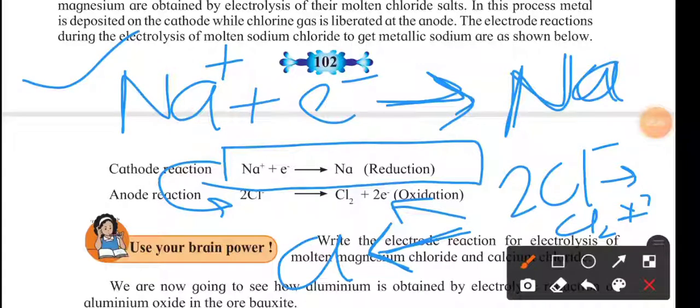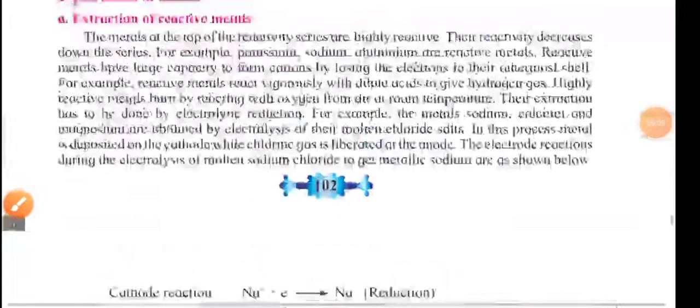So oxidation is the gain of electron and reduction is the loss of electron. I think the concept of reduction and oxidation in terms of electronic configuration, in terms of the electronic definition, is clear to all of you. Oxidation is gain of electron, reduction is loss of electron.